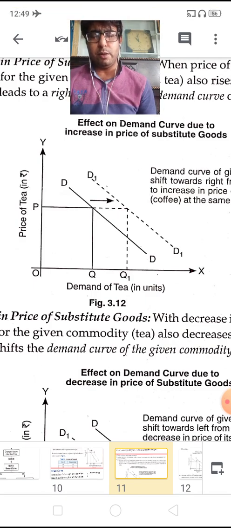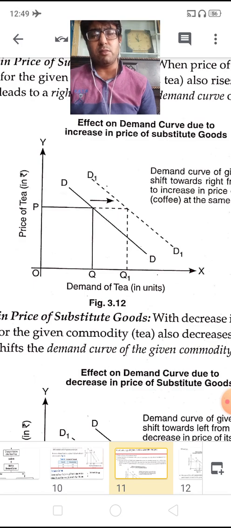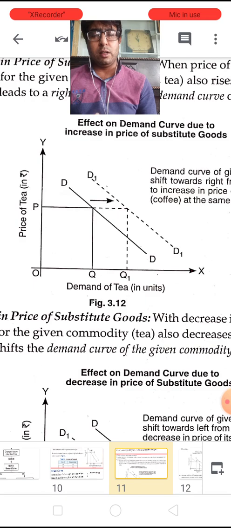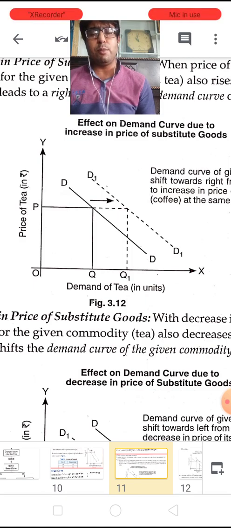Coffee, previously available at 10 rupees, is now available at 15 rupees. It means there is an increase in the price of the substitute good. As the price of coffee increases, the demand for tea also increases, and the demand curve shifts towards the right from DD to D dash D dash with the same price of tea.